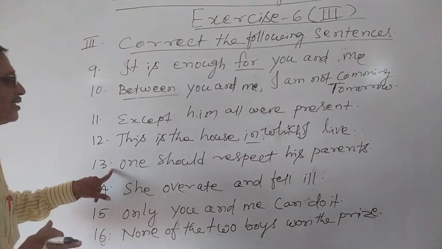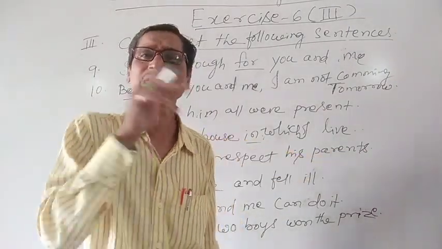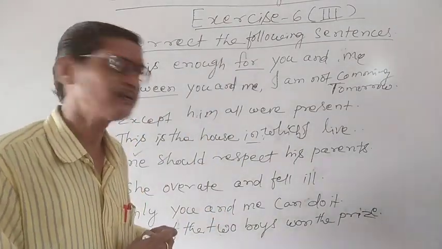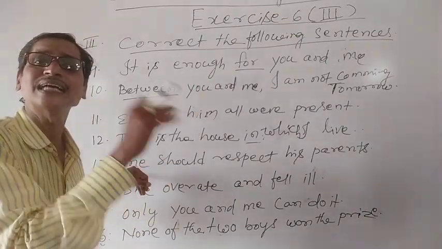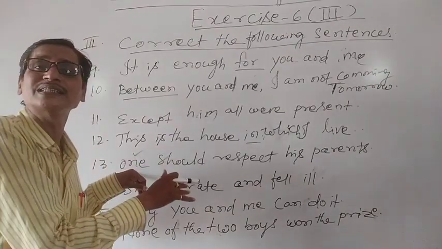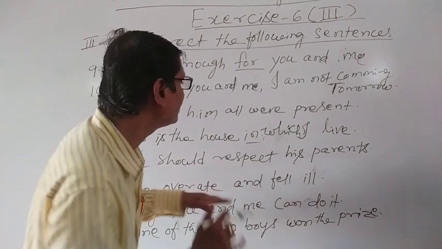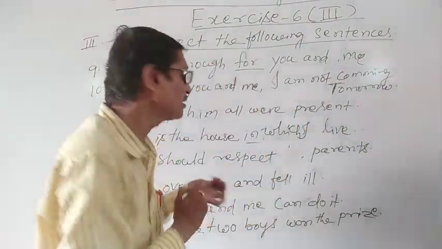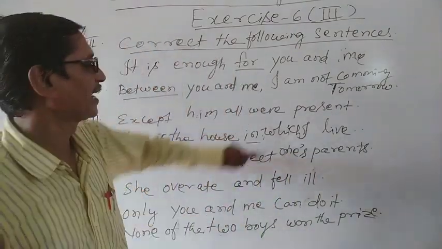See, number 13. One should respect his parents. I have told you, when we are using the pronoun one, if the sentence starts with one, wherever we refer to it, we have to use only one. So we cannot write his parents, which is a possessive case. We can write one's parents.